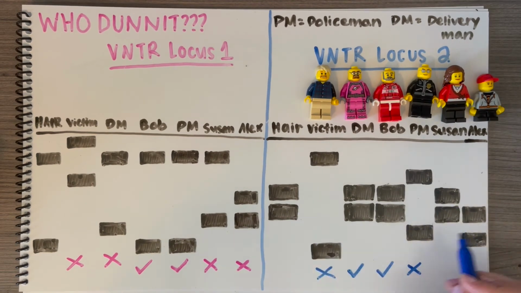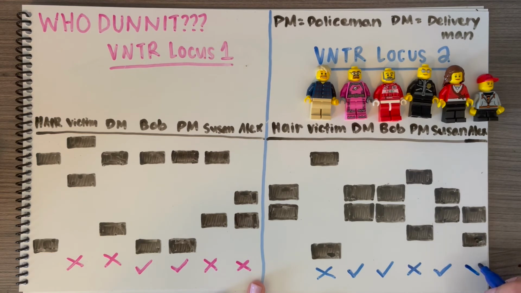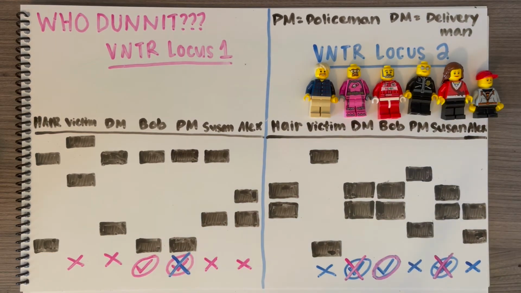Both of Susan's alleles match the alleles of the hair, so she could have left it at the scene. Only one of Alex's alleles matched the alleles of the hair, so he most likely could not have left it at the scene. Now, comparing both loci, Bob is the only suspect whose alleles match up with the alleles of the hair at both loci, meaning his profile is consistent with leaving the hair at the crime scene.